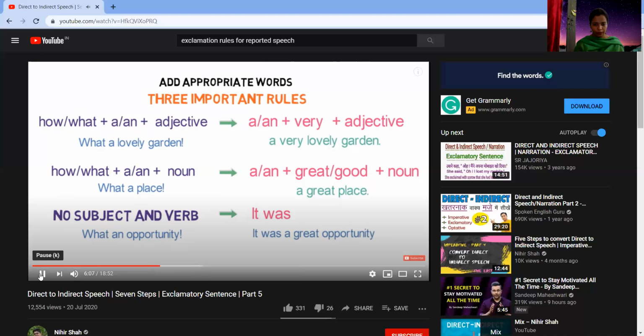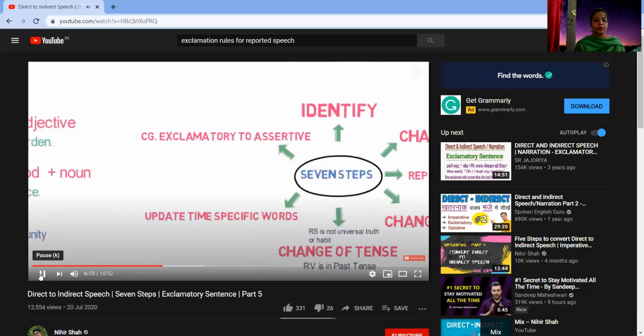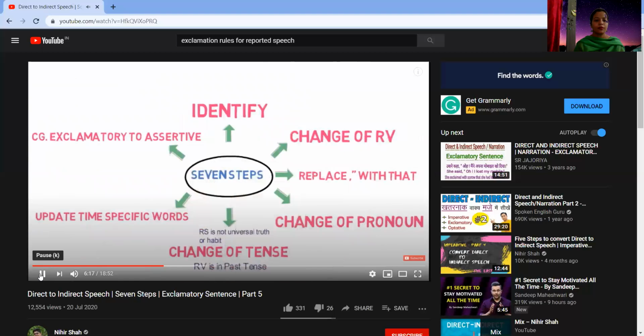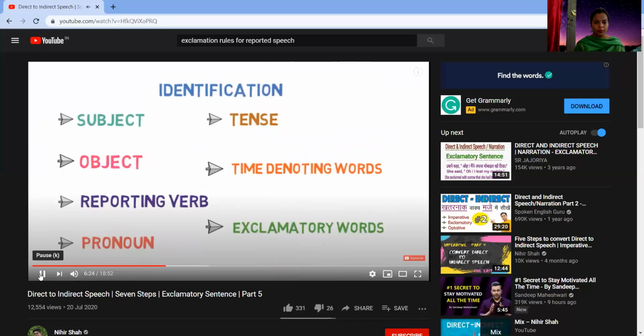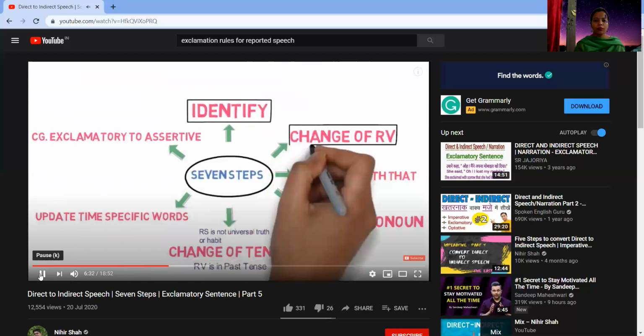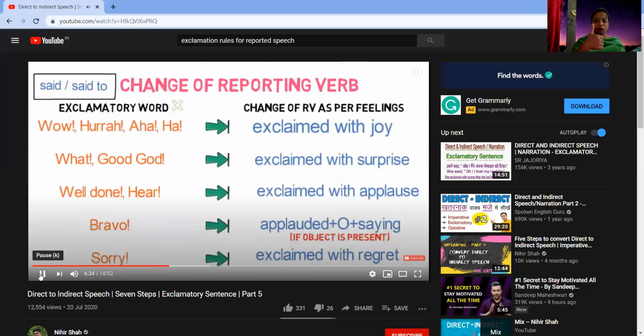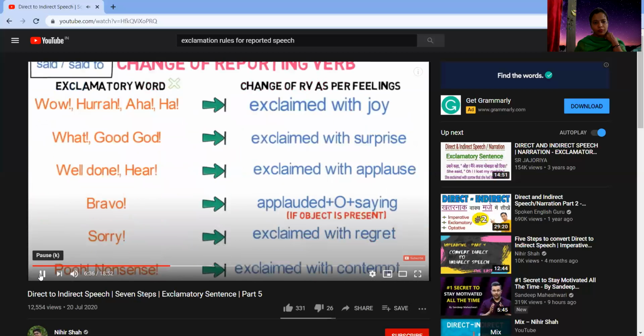Apart from that, we have to remove the exclamatory mark and put a full stop or period at the end of the sentence. Let's revise the 7 steps again. Step number 1 is identification. We need to identify the subject, object, reporting verb, pronoun, tense, time denoting words, and exclamatory words. Step number 2, change of reporting verb. The reporting verb will change as per this workflow.